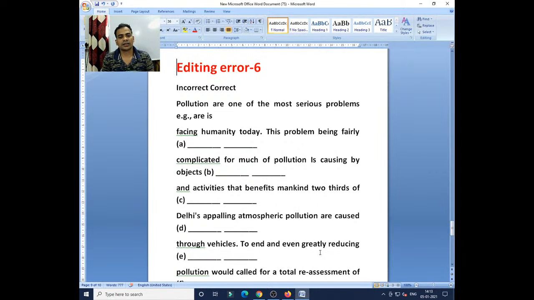So yesterday we announced the poem you solved, and today only one piece based on your editing error will be solved. Okay, as you all know the process, how to do it. Like as we said, correct and incorrect column.